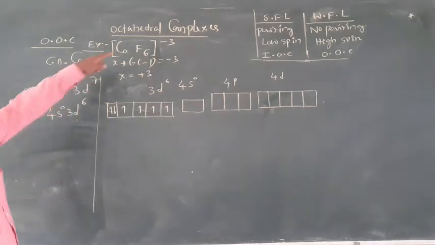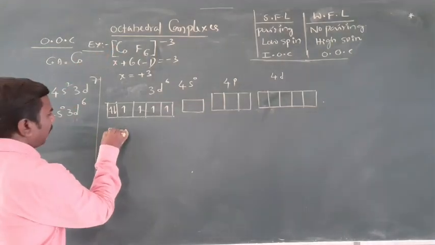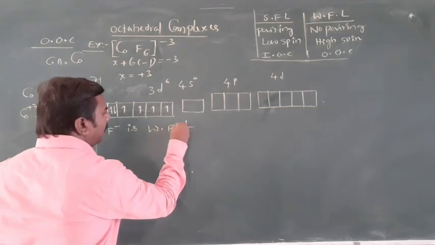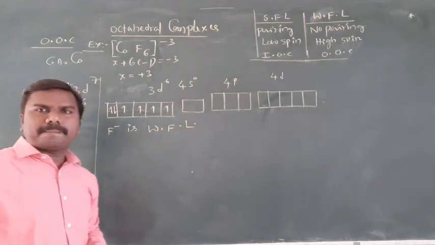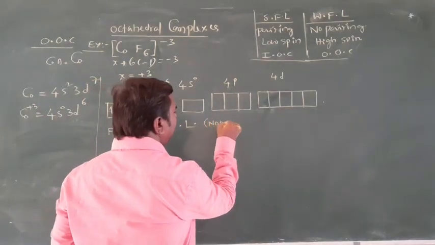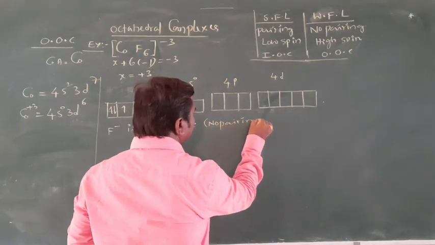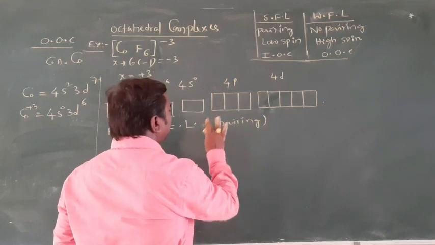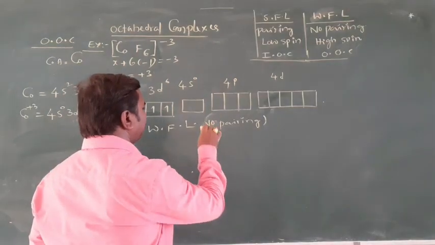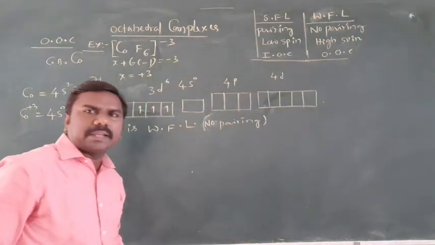Next, F minus, the fluoride ion, is a weak field ligand. Already examples given. Weak field ligand means obviously no pairing. No pairing here.